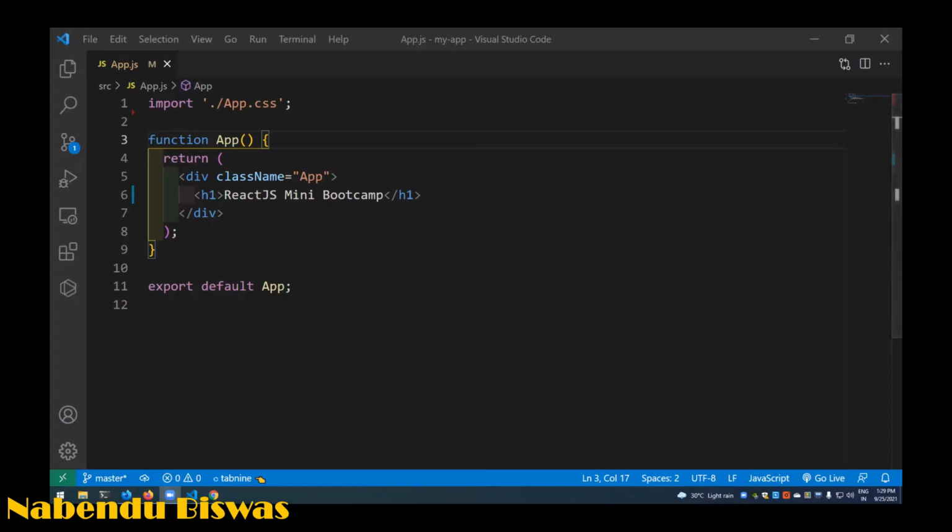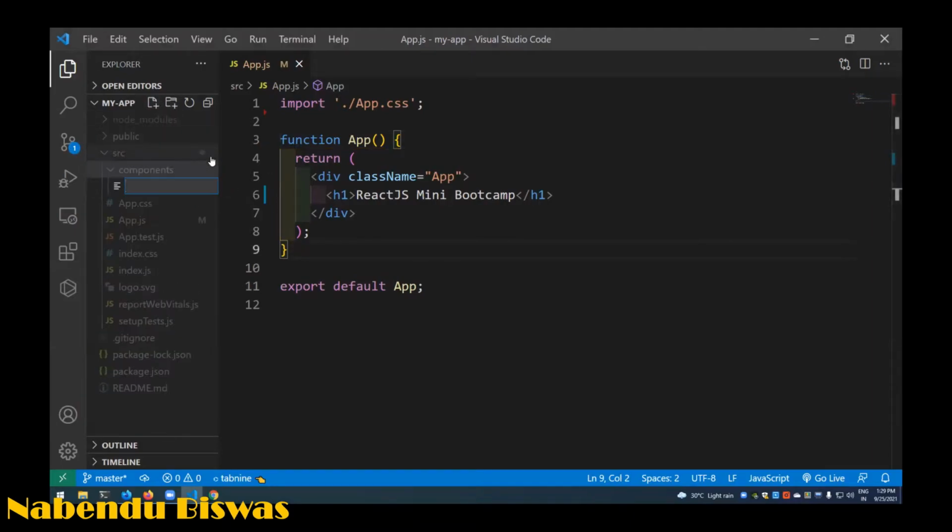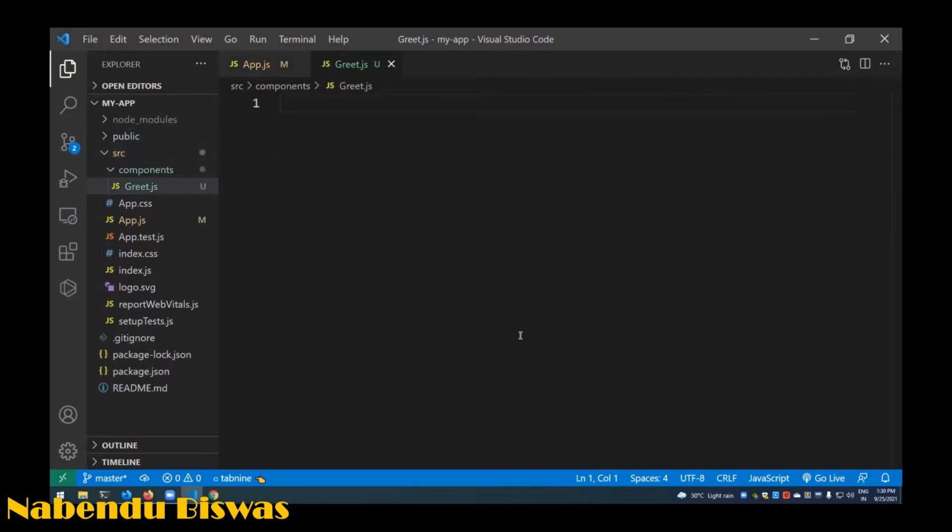Now, this is one component, the main component, but we are not going to work on this. Because this is the parent component, we are going to create a new component. Whenever we create a new component, we go to src, and then we create a components folder, and inside that we create greet.js. I'm going to do just like this, greet.js.